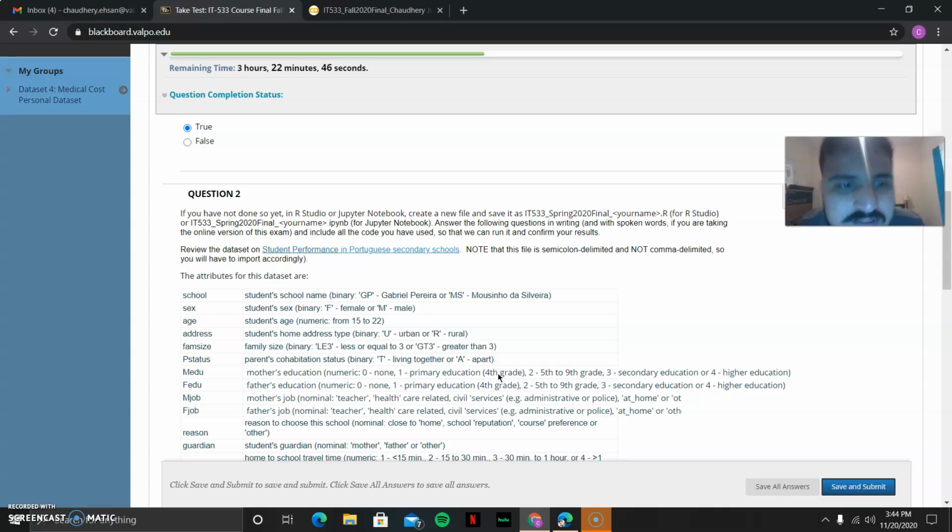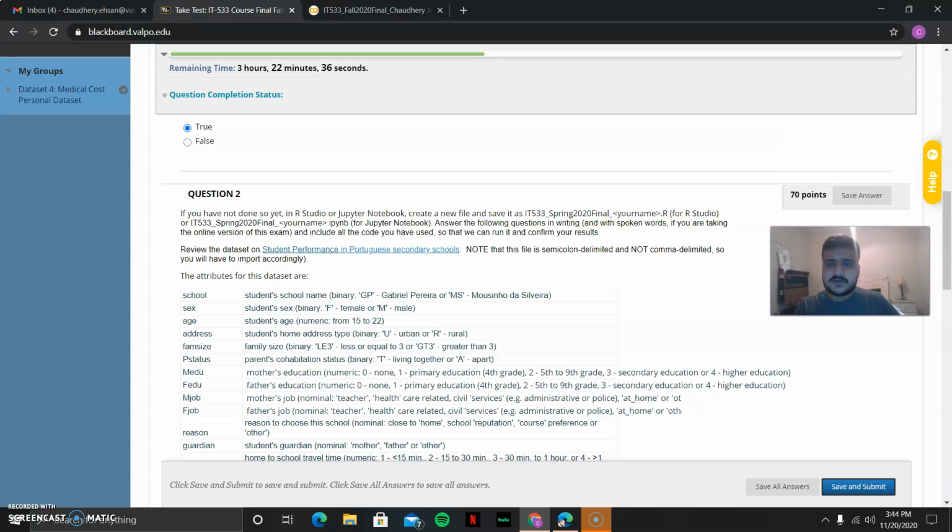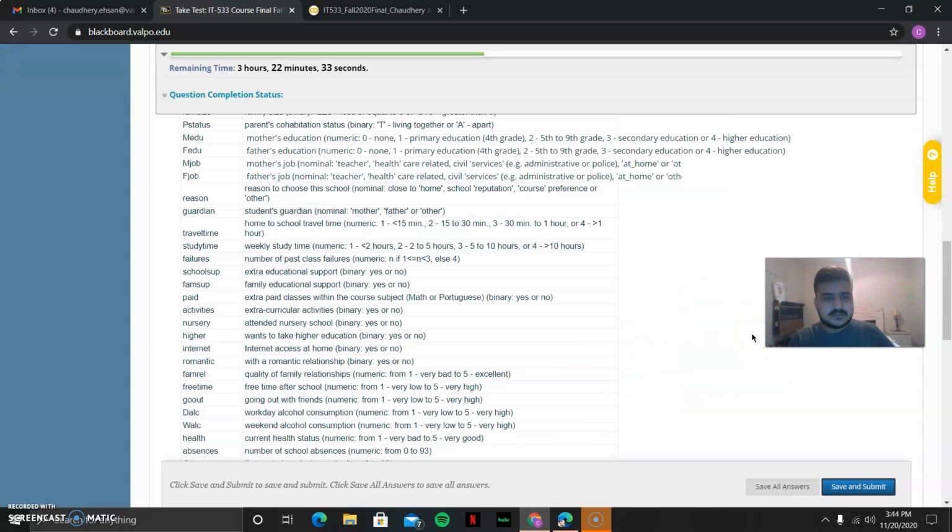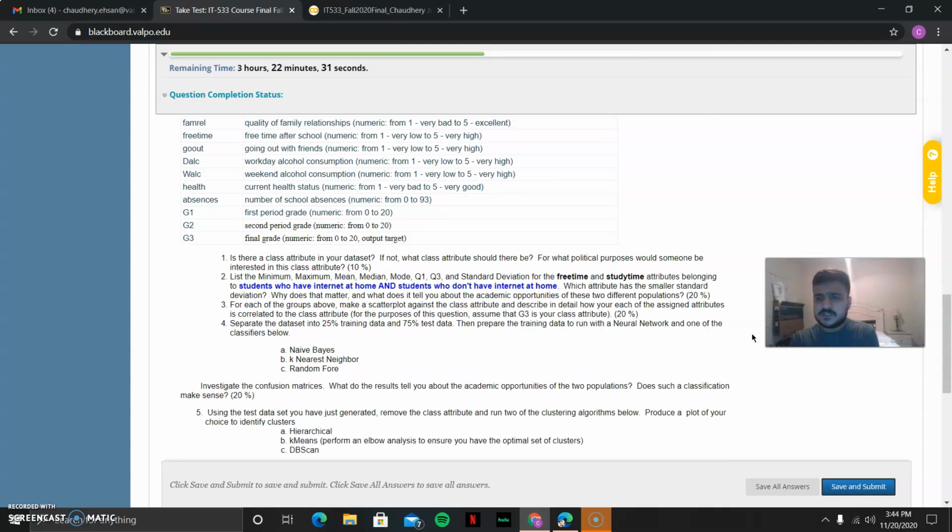Okay, so my data was student performance in Portuguese secondary schools. It contains information on the students and their schools, including students who have internet and who don't have internet, along with their free time and study time. So let's go through each code step by step, by each question.